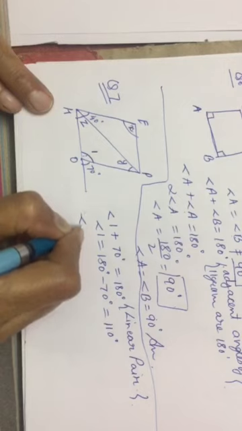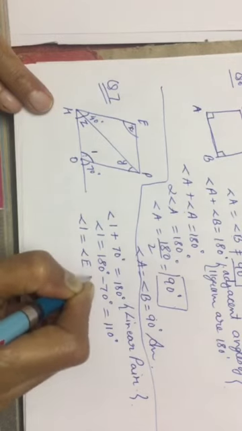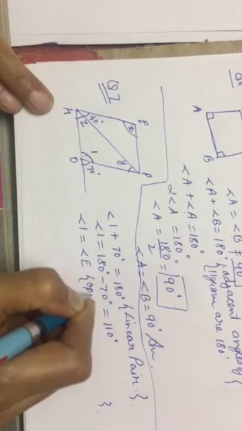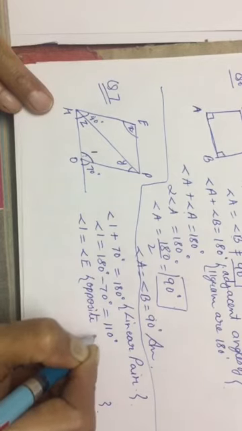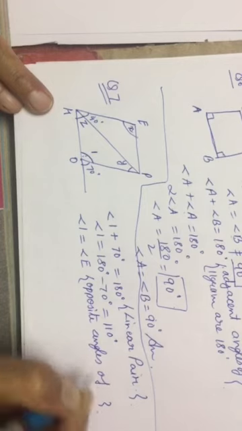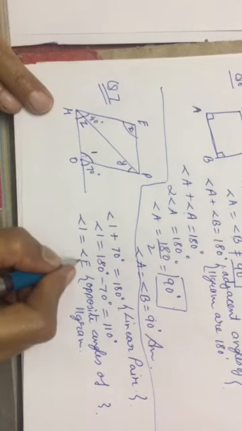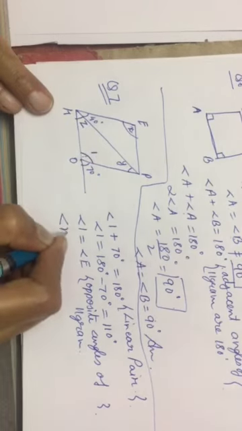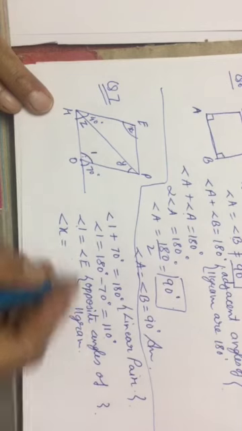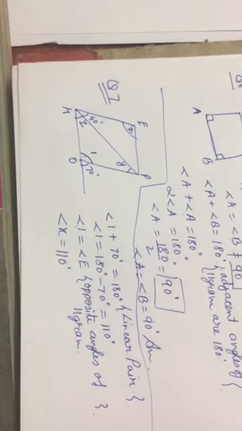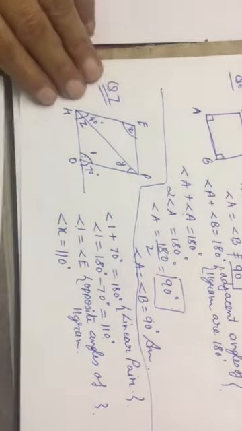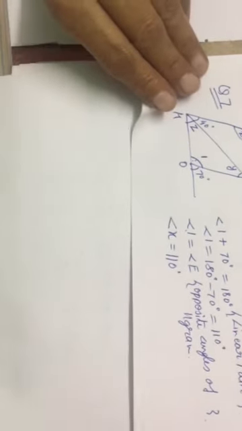Angle 1 will be equal to angle E. Why? Because they are the opposite angles of a parallelogram. So angle E is equal to angle x. So angle x will be equal to angle 1, that is 110 degrees. What will it be equal to? 110 degrees, isn't it? Now we will move to the next one.